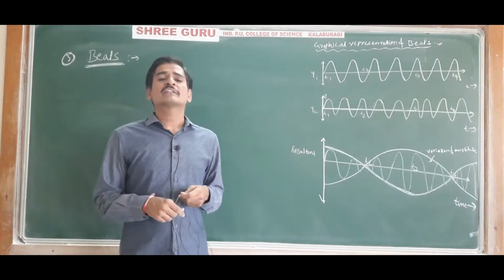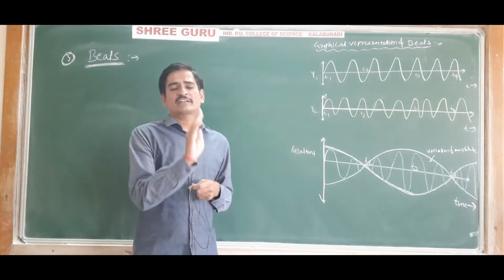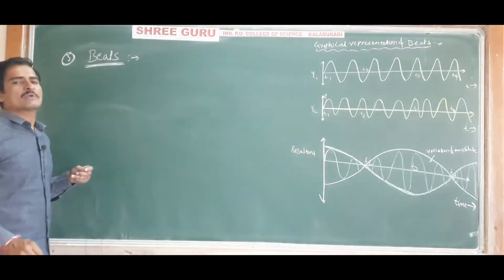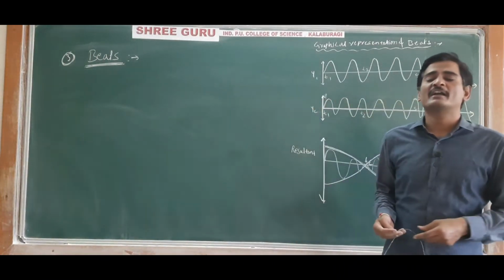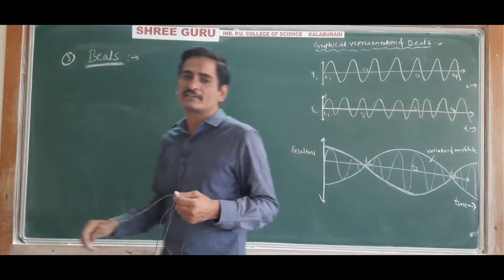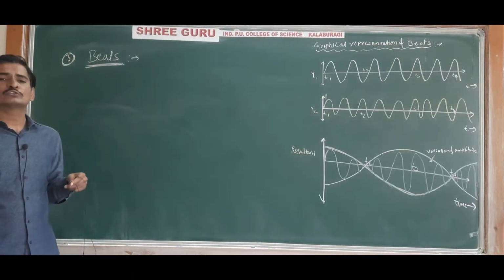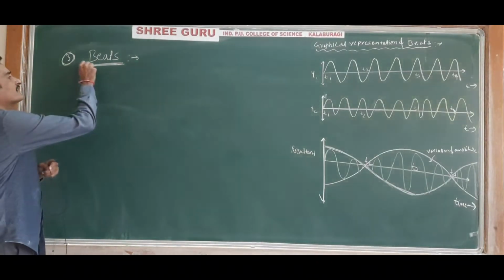The intensity of the resultant sound increases and decreases, and this is called beats. That is, the periodic variation in the intensity of the sound caused by the superposition of two sound waves of slightly different frequency is called beats.